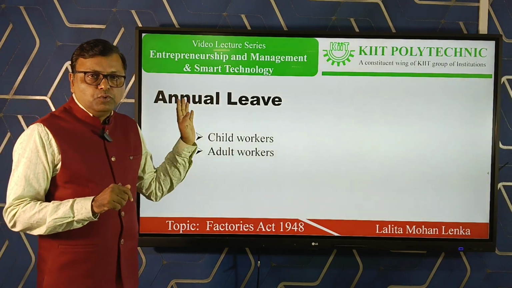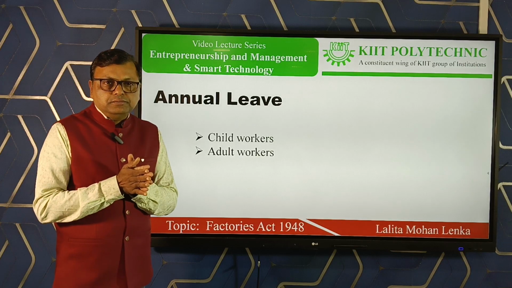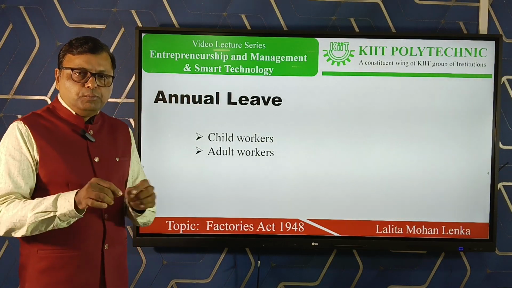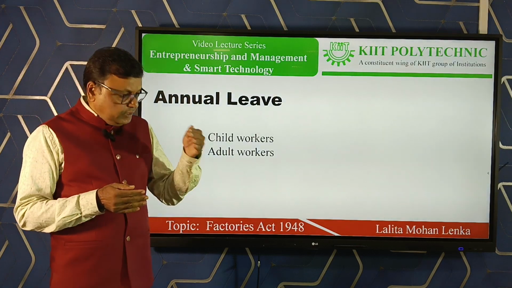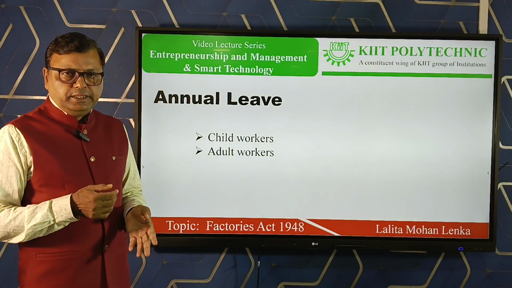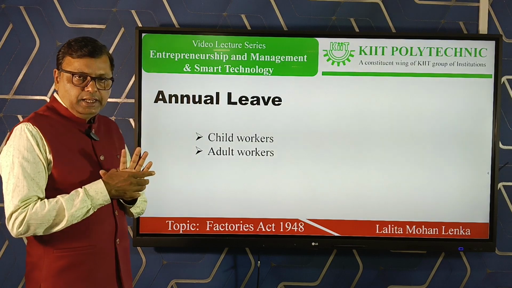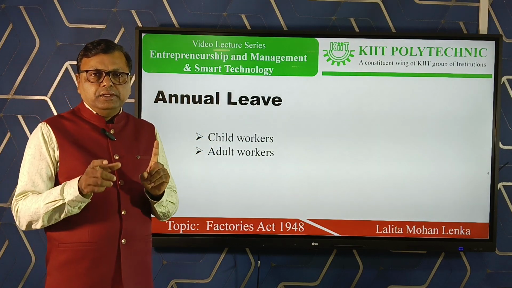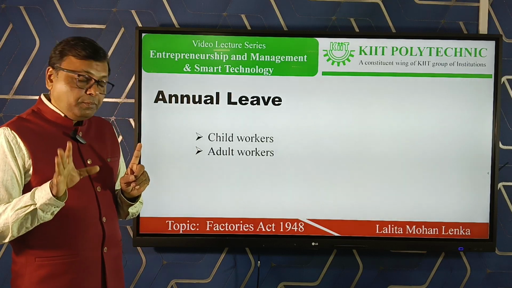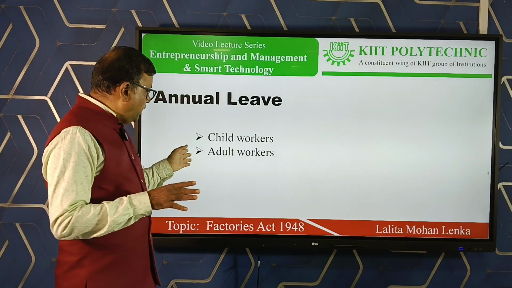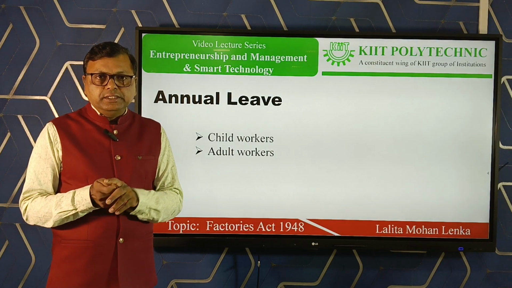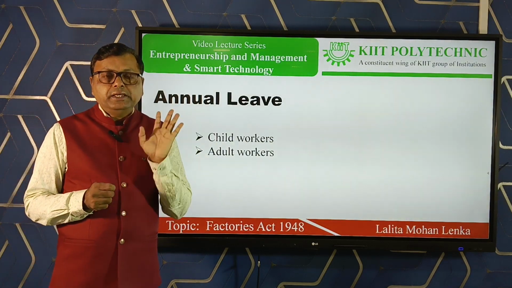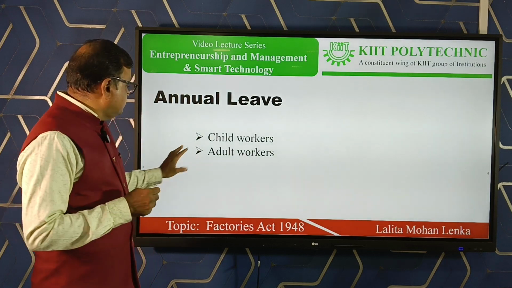This is annual leave with wages. If a worker works for 240 days or more in a calendar year, then in the subsequent calendar year he is allowed to take leave. If he is a child worker, he gets 1 day of leave for every 20 days of work performed, and if he is an adult worker, then he will take 1 day of leave for every 15 days of work performed.